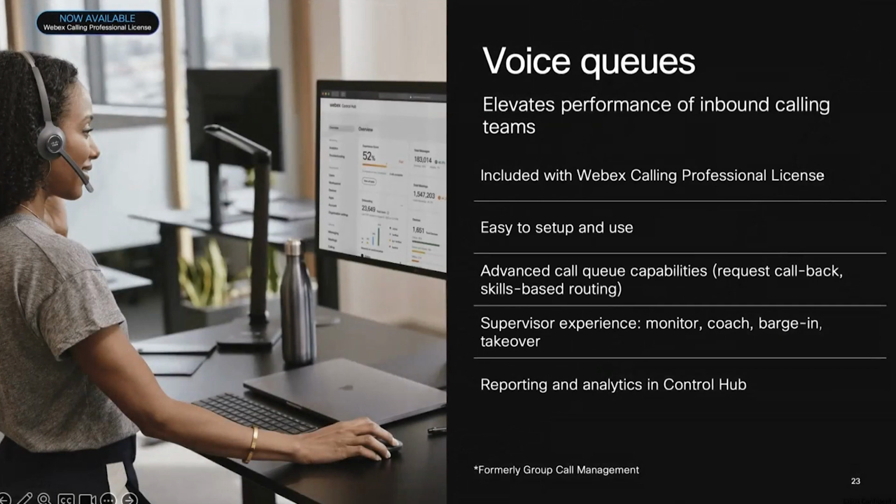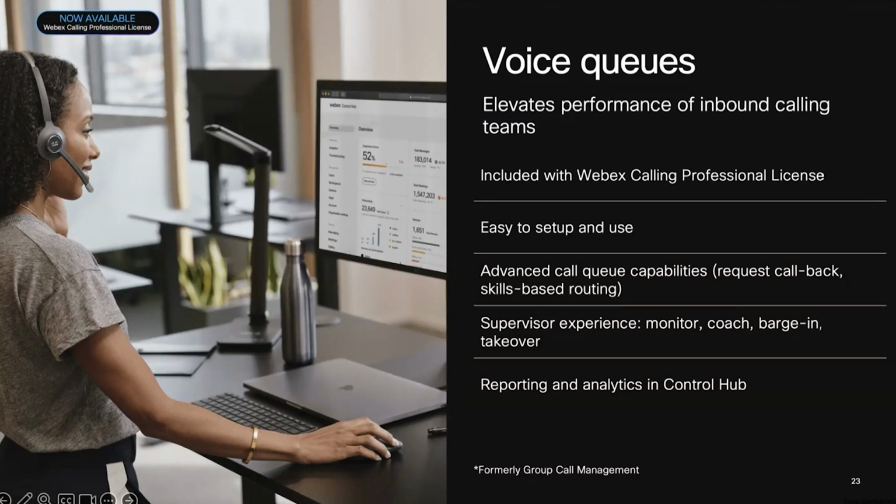Now moving on to queues. You can also configure various levels of queues. Like I said, you can monitor queues through the WebEx application. All of this can be configured directly through Control Hub and can be accessed through the WebEx app. This is included within your professional license, which is part of the Customer Assist offering, and it will give you advanced queue capabilities as well.